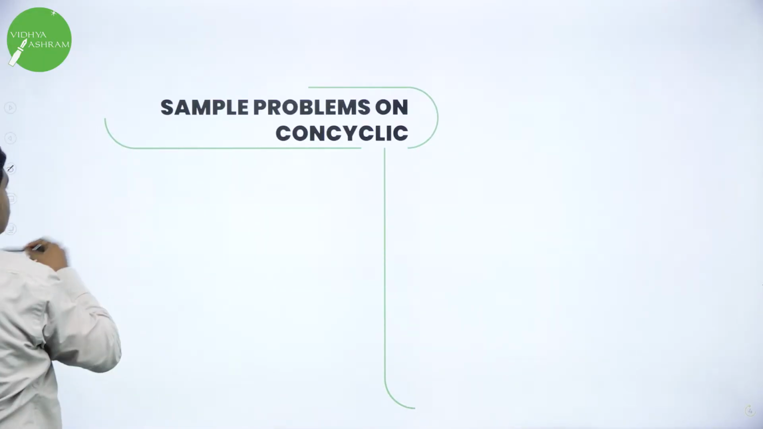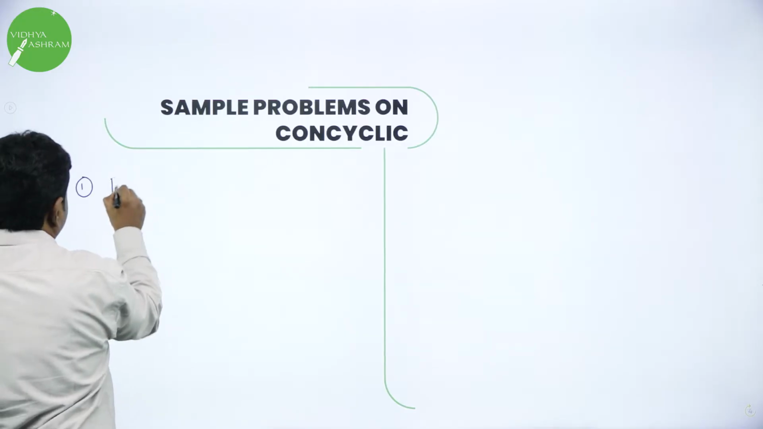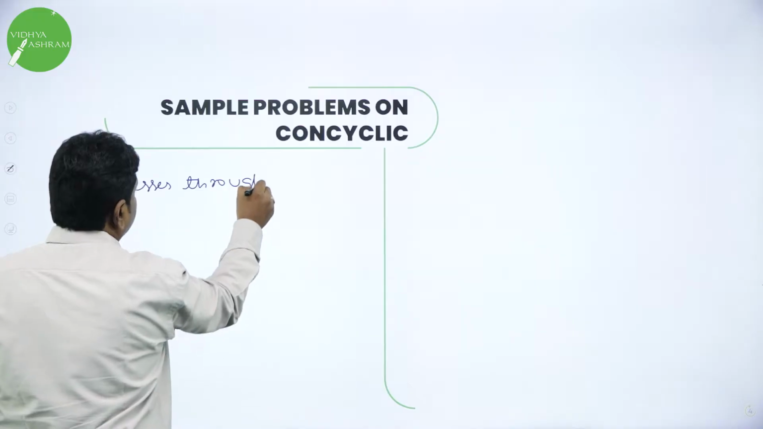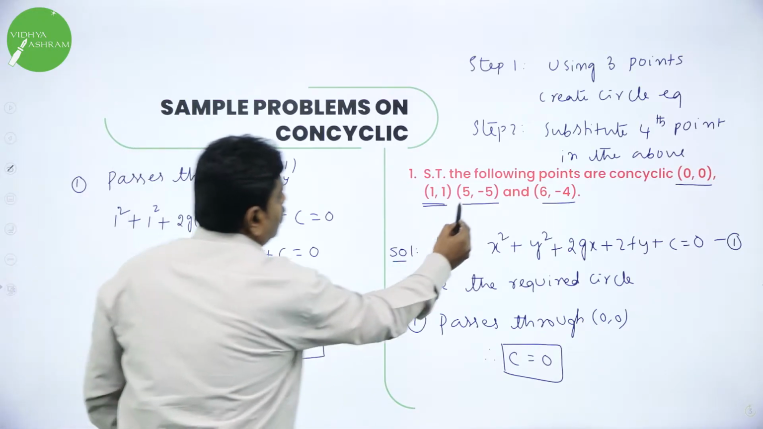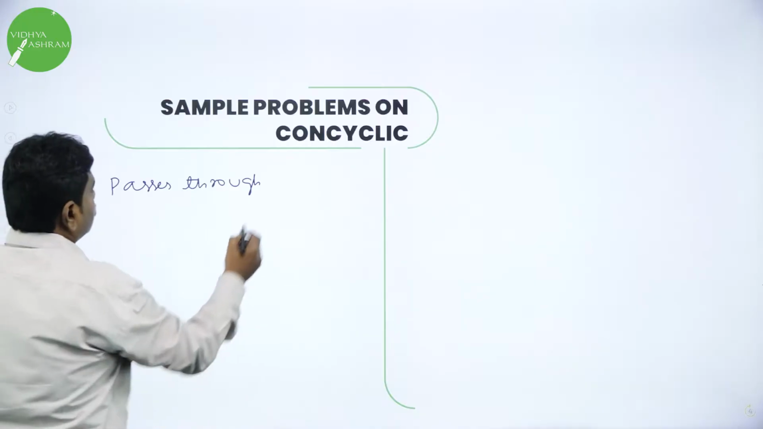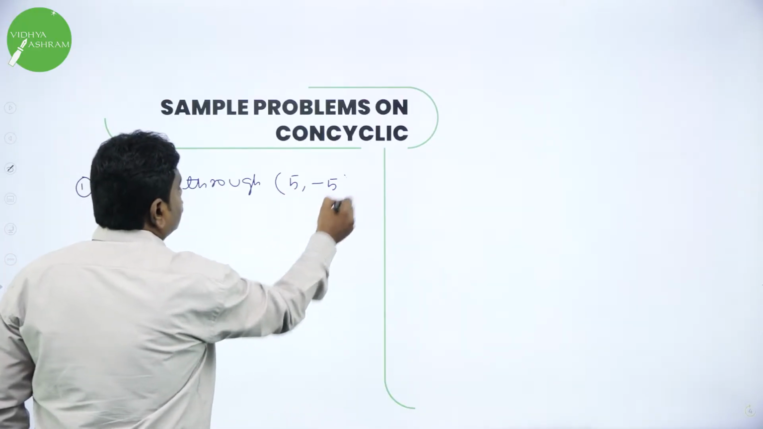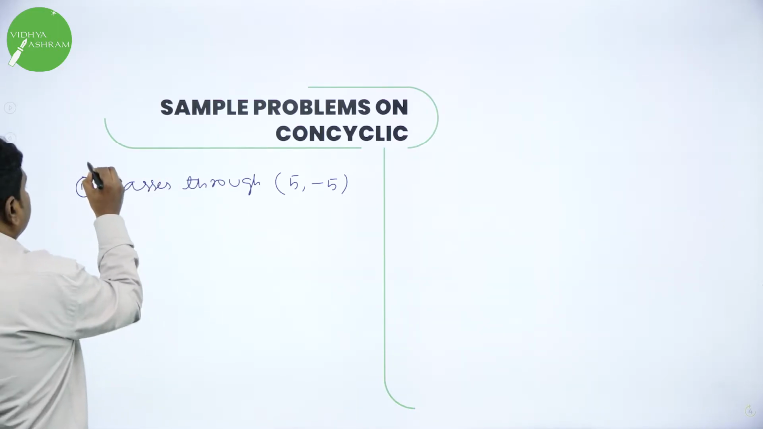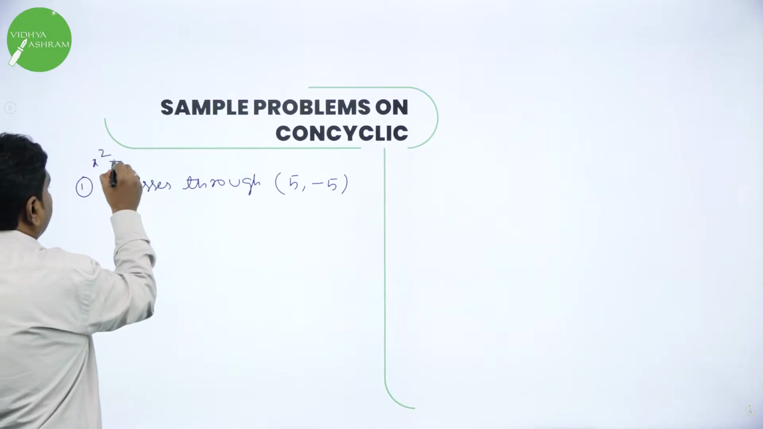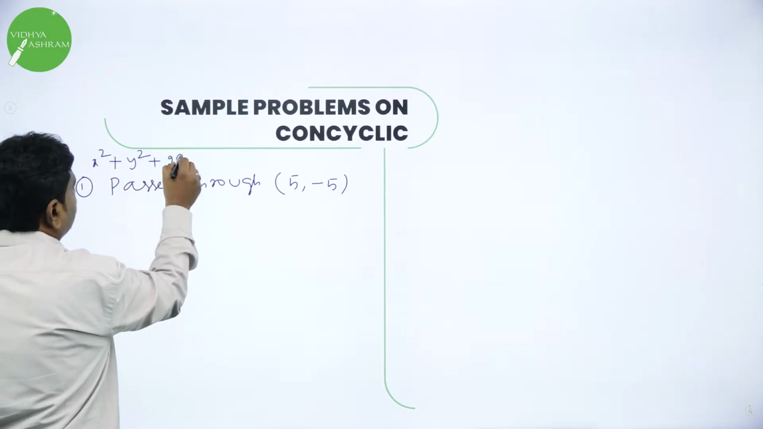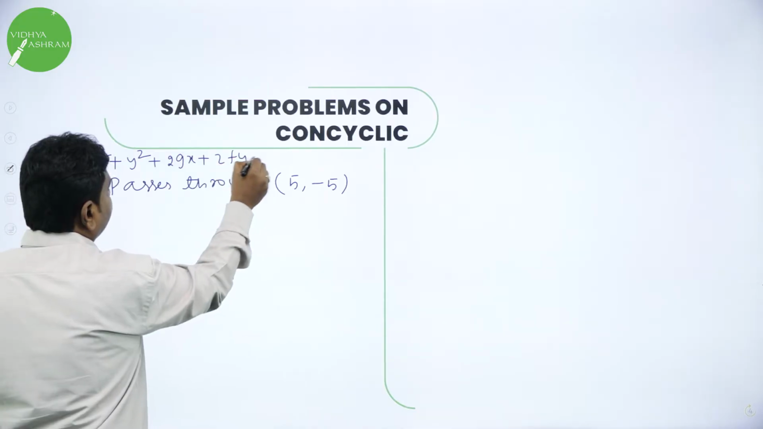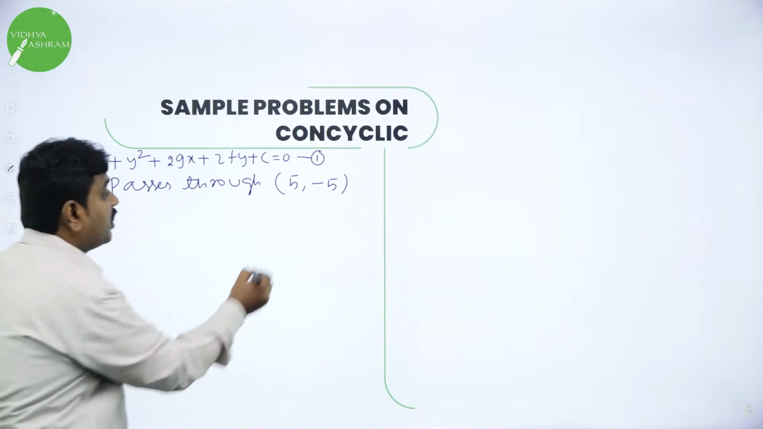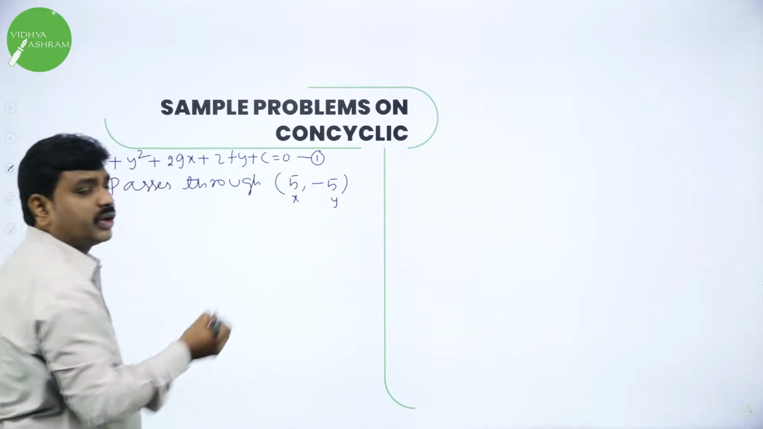Next, our circle passes through one more point. It also passes through (5, -5). What is the standard equation? Equation 1: x² + y² + 2gx + 2fy + c = 0. So if the circle passes through this point, in the place of x put the x coordinate, in the place of y put the y coordinate of the point.